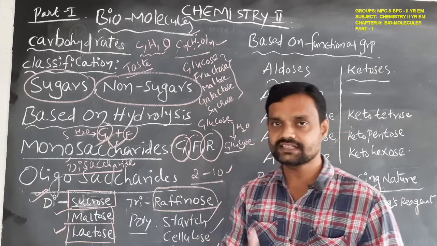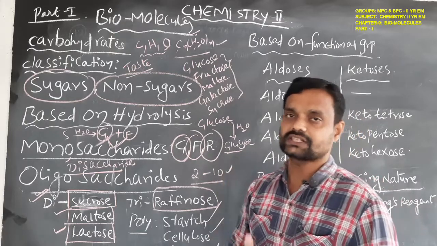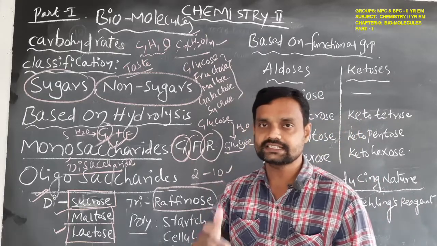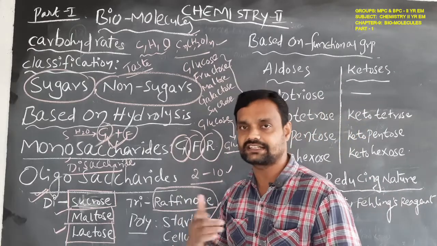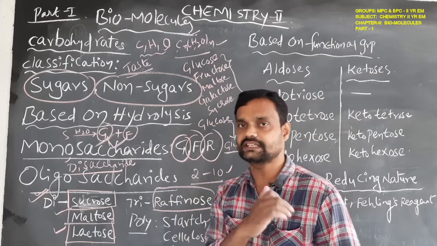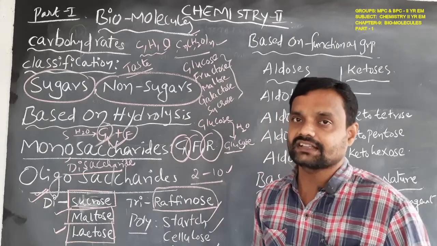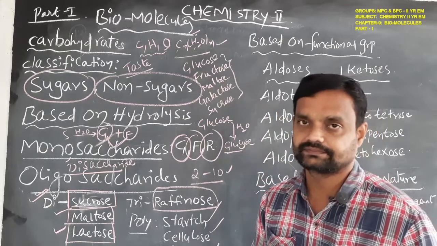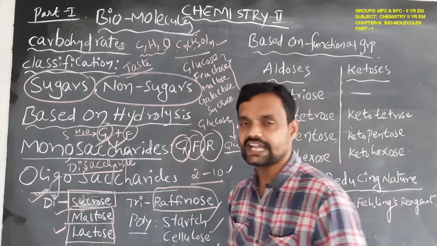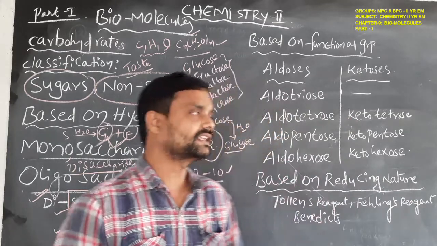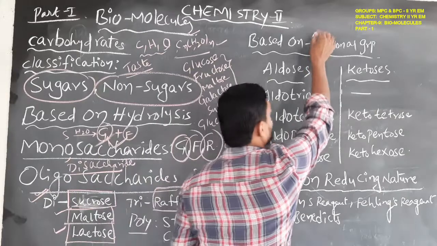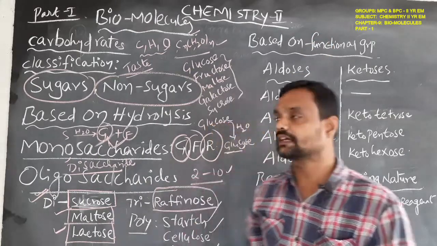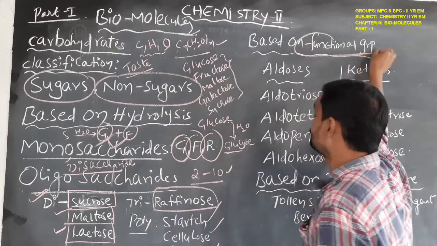Based on hydrolysis: monosaccharides, oligosaccharides, and under oligosaccharides, disaccharides, trisaccharides, tetrasaccharides, pentasaccharides, like that, and polysaccharides. Then another classification for carbohydrates is based on the functional group.